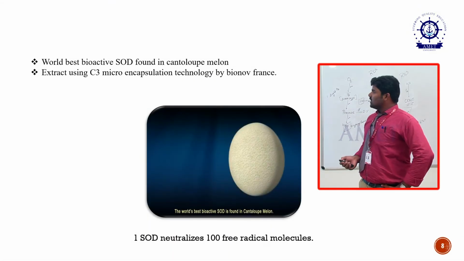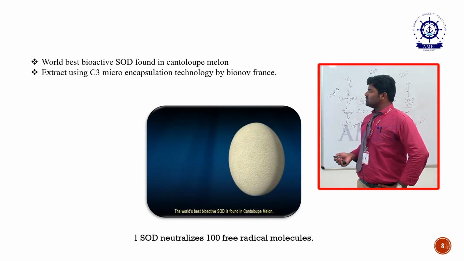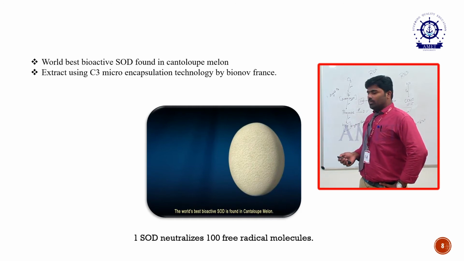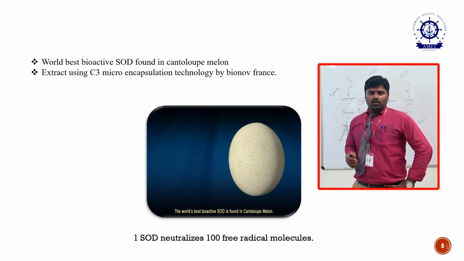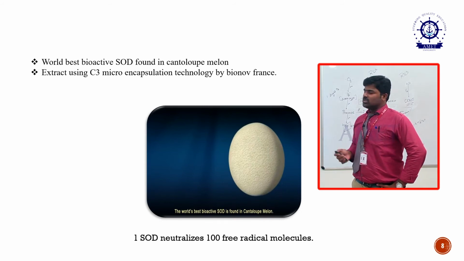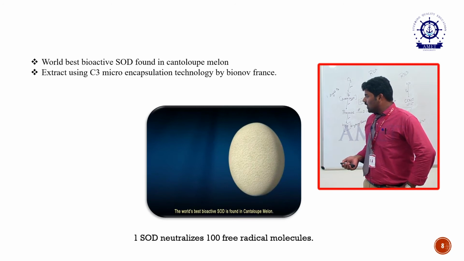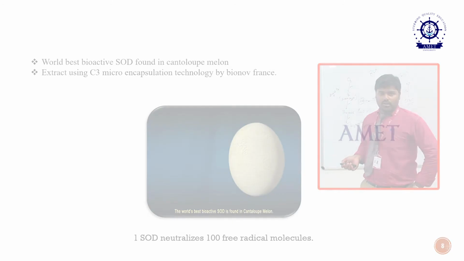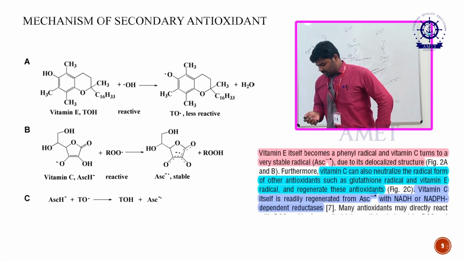This is research which has been done in Bayonne, France. They found SOD enzymes in the cantaloupe melon, because we all know that SOD is the primary level of enzymatic antioxidant, with high activity to quench free radicals. One SOD neutralizes a hundred free radical molecules in our body in day-to-day life.